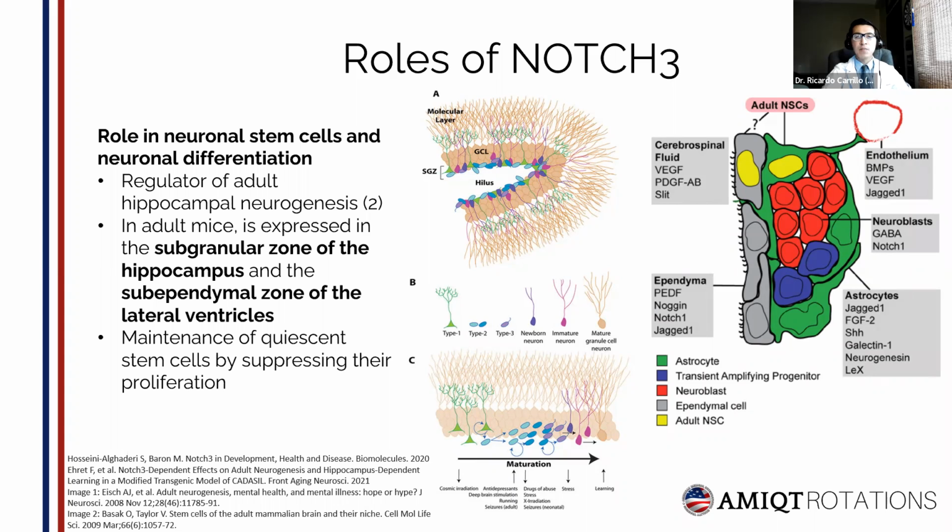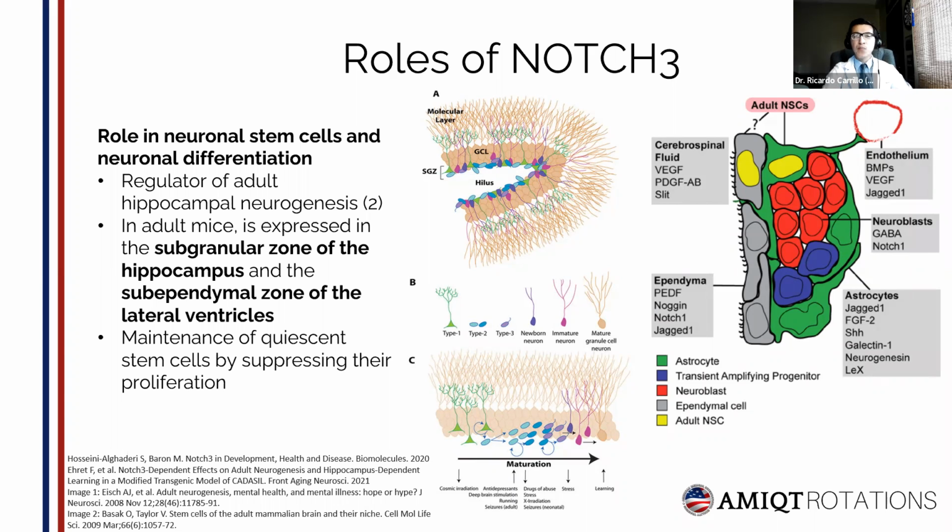And on the image from the left, we have the other zone, the subependymal zone, which is an important stem cell niche in the adult mammalian brain. This zone contains active and quiescent stem cells.